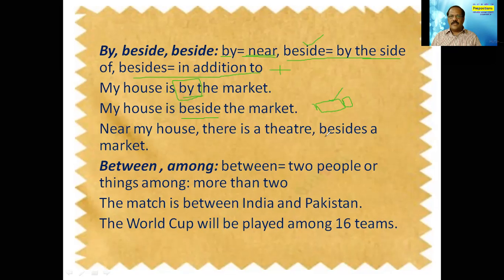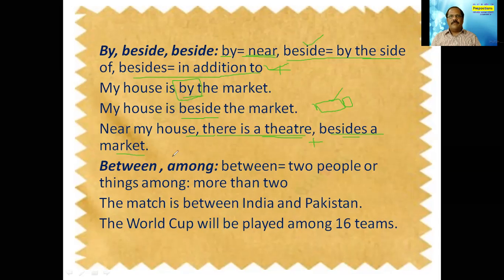And near my house there is a theater besides a market. That means there is a theater, there is a market, and all that. So near my house, there is a theater and a market. So not only the market, but there is also a theater. So that means you are saying there is a theater plus a market. So we use besides in the meaning of in addition to. So likewise, by is used for near, beside for by the side of, and besides for in addition to.